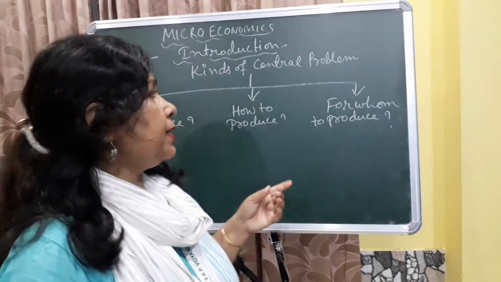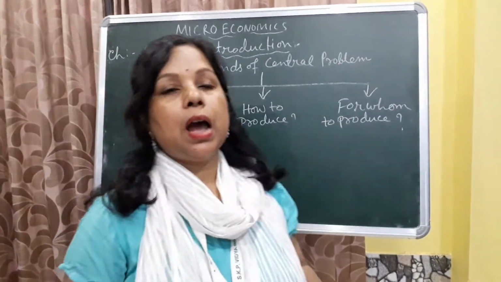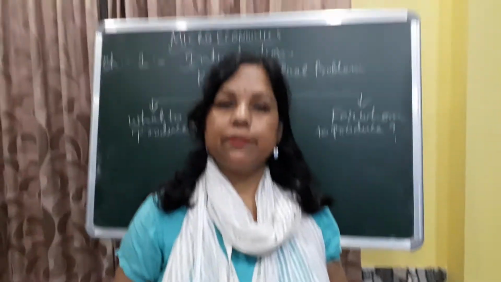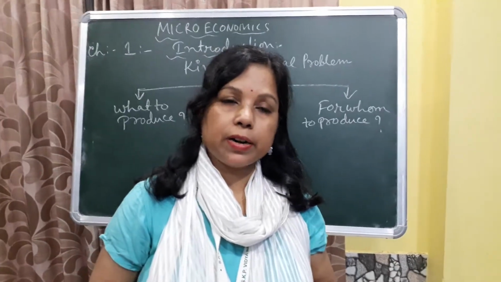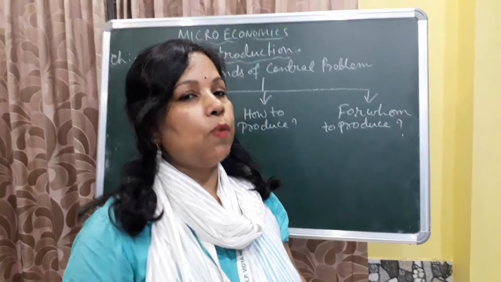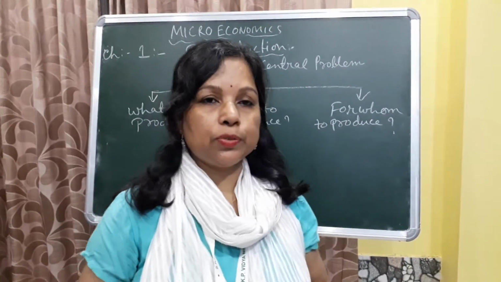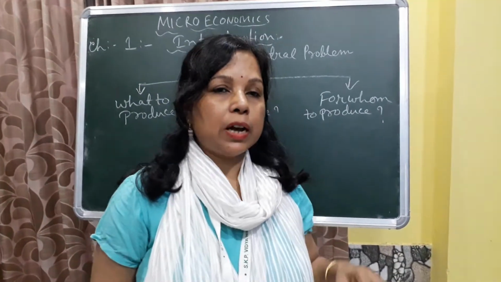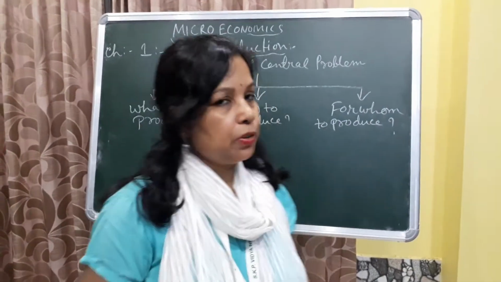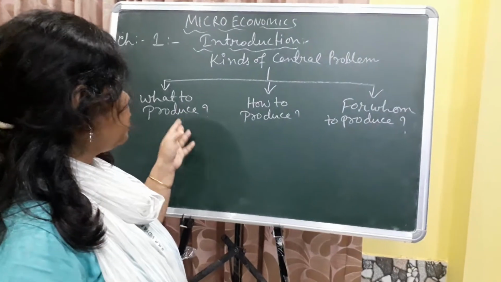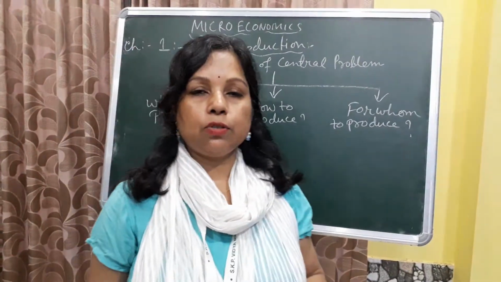Now I am writing here kinds of central problem. How many kinds of central problem? We have seen that there are three types of central problem in our economy. Number one, what to produce; number two, how to produce; number three, for whom to produce. Now I am going to explain one by one. First, what is the meaning of what to produce?